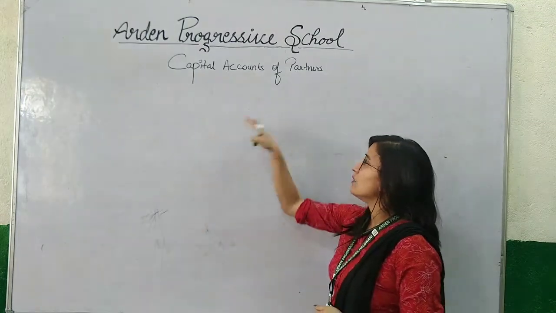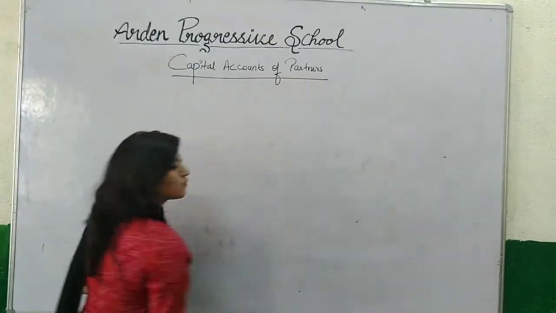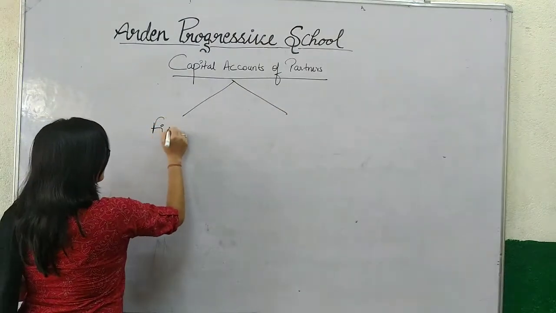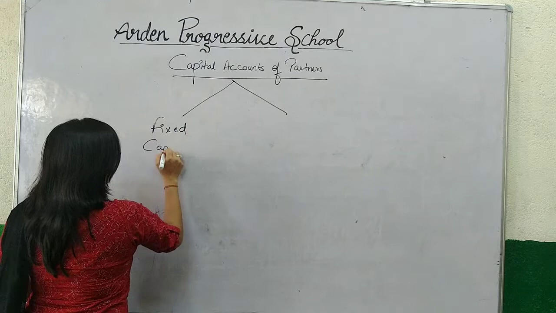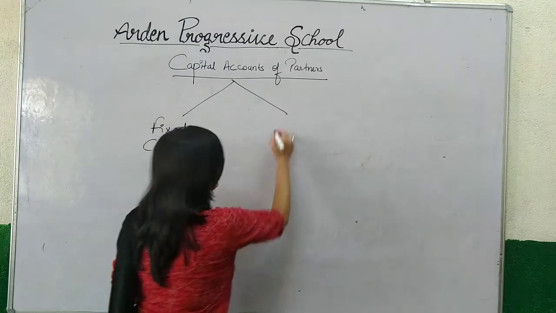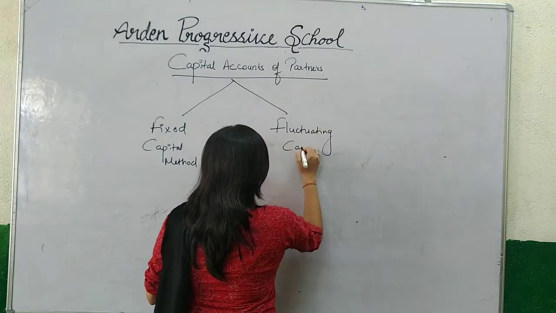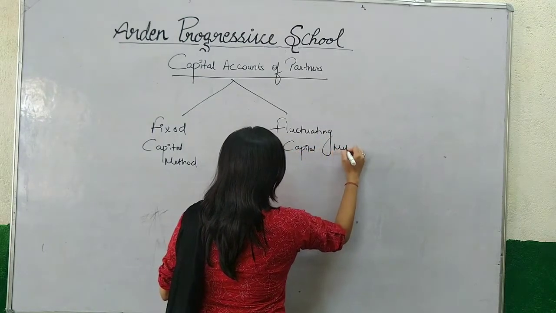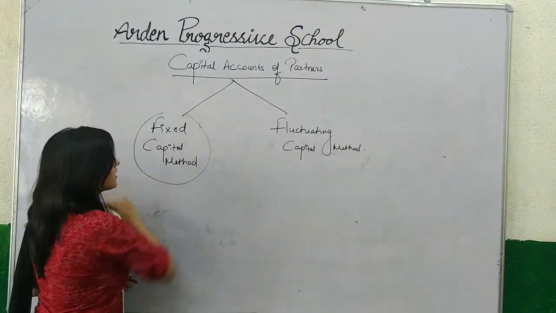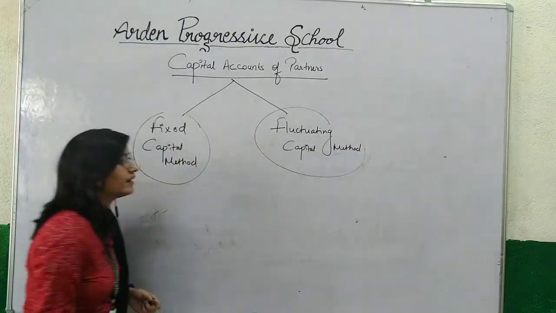Next we have capital accounts of partners. So here to maintain the capital accounts of partners there are two methods. First is fixed capital method and second is fluctuating capital method.